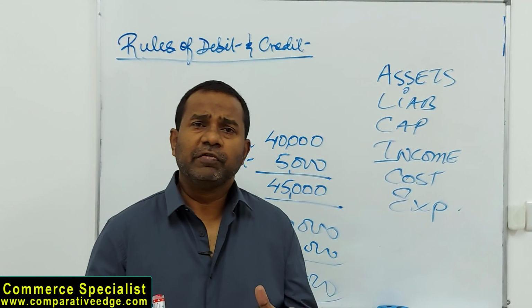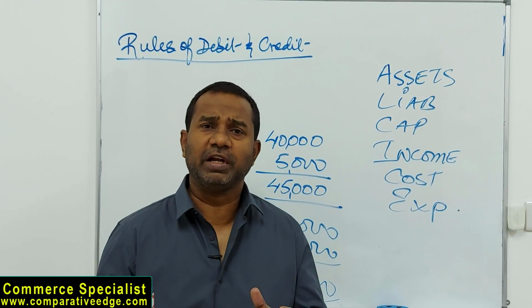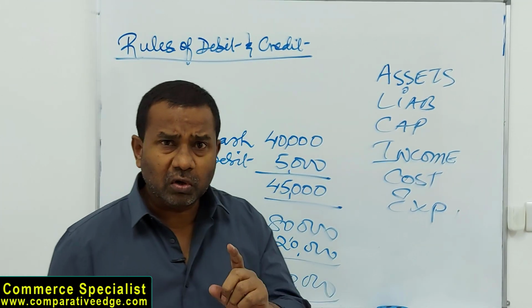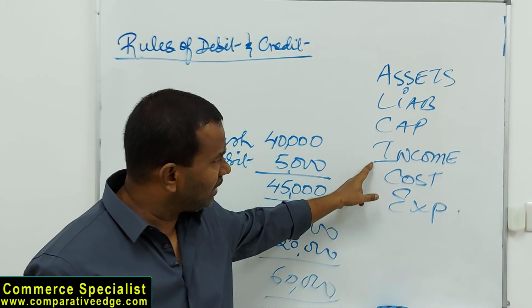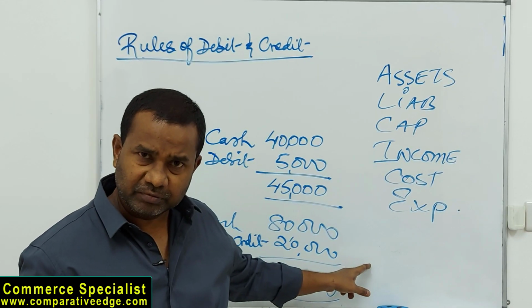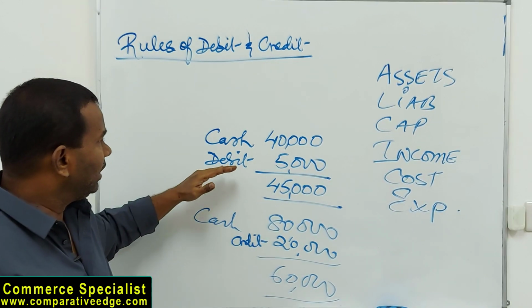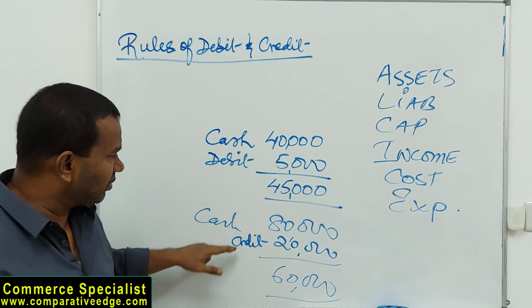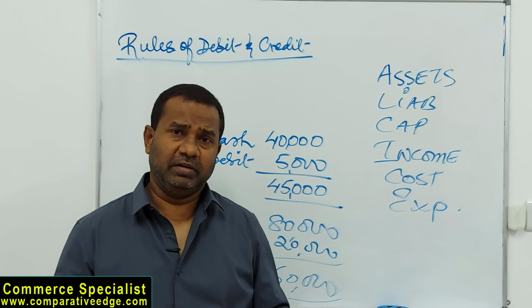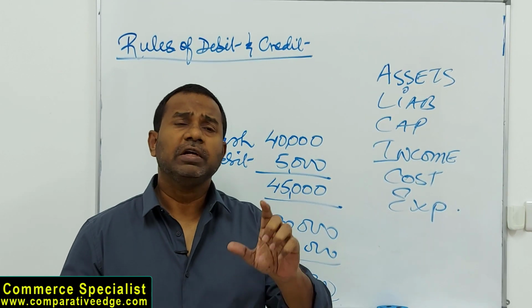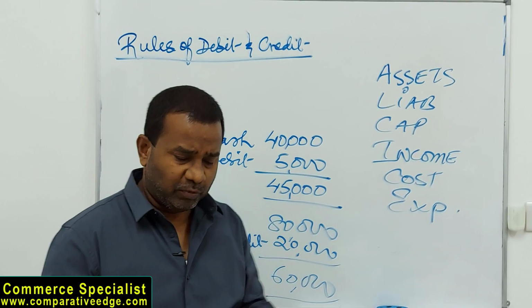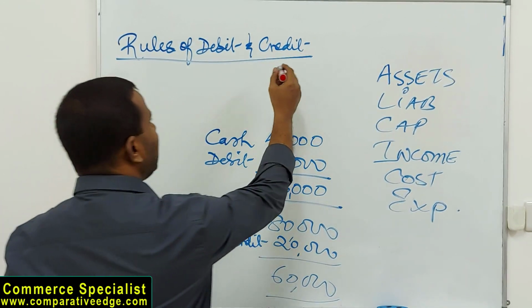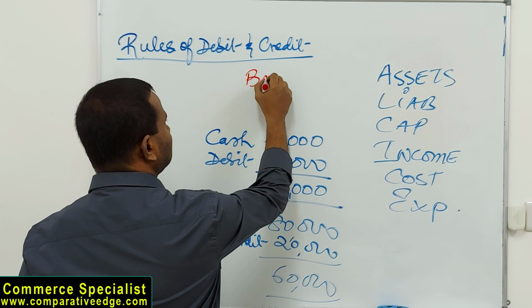So guys, we have rules of debit and credit in accounting to show increases and decreases in assets, liability, capital, income, cost, and expense. By the way, debit for increase and credit for decrease is not universal. That is for just a few elements of these. Let me give you one more example. Let's say I'm talking about bank loan.